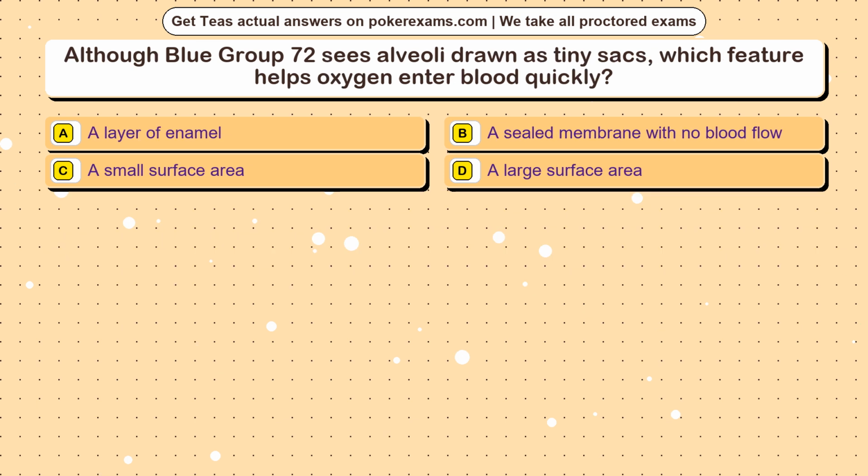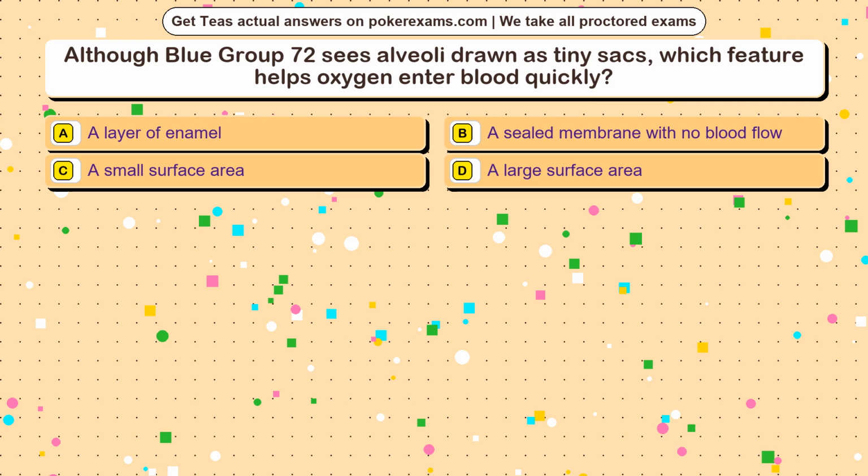Question 16. Although Blue Group 72 sees alveoli drawn as tiny sacs, which feature helps oxygen enter blood quickly? Option A, a layer of enamel. Option B, a sealed membrane with no blood flow. Option C, a small surface area. Option D, a large surface area.